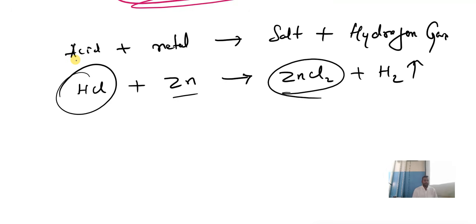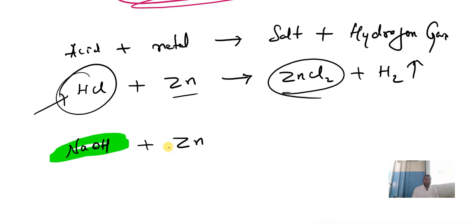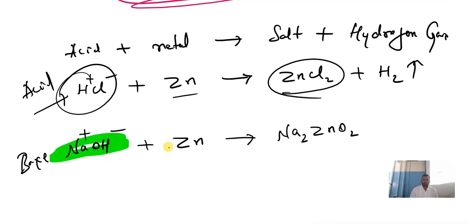Similarly, when the base, that is NaOH, very important reaction, when NaOH reacts with a metal, let me take an example of zinc only. Here in HCl, H is plus, Cl is minus, so it is acid. Here Na is plus, OH is minus, we got OH, so it is a base. Clear? When the base reacts with zinc, it gives sodium zincate, Na2ZnO2, plus hydrogen gas.